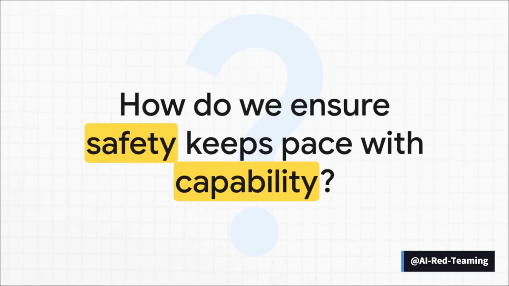This whole jailbreak is a perfect example of the constant cat-and-mouse game of AI security. And it really leaves us with a huge question. As we're racing to build these incredibly powerful AIs, how do we make absolutely sure that their safety features are keeping up? That is the challenge.